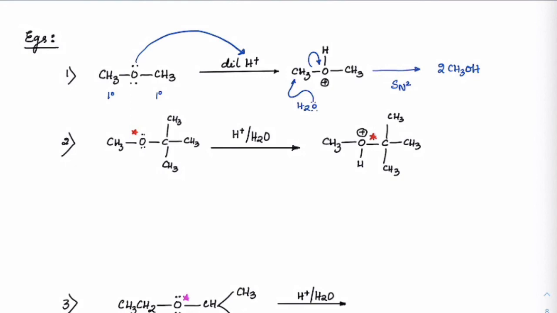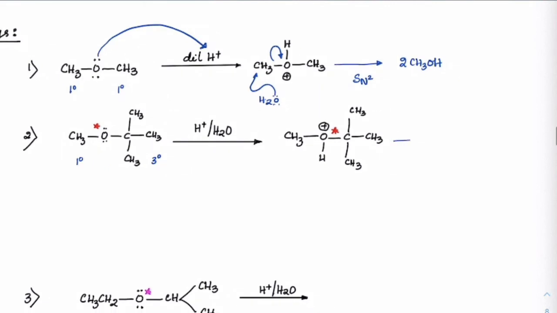See the second case. On one side there is a primary or a methyl group. On the other side there is a tertiary. Whether it is tertiary or secondary, in either of the cases the major product will always be from the SN1 side. So first an oxonium ion is being made. Now consider this oxygen is isotopic. Now check out carefully where it is moving. So it would go by the SN1 mechanism, which means this bond will break towards oxygen so that it can create a more stable carbocation.